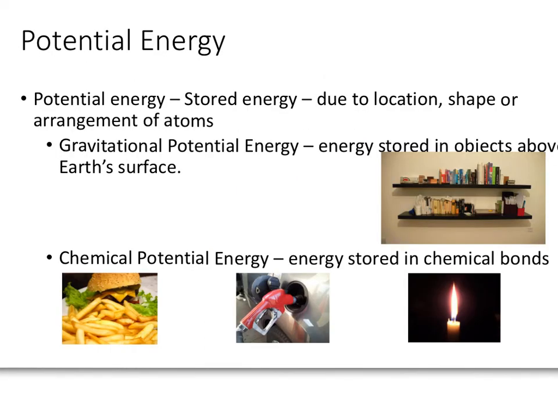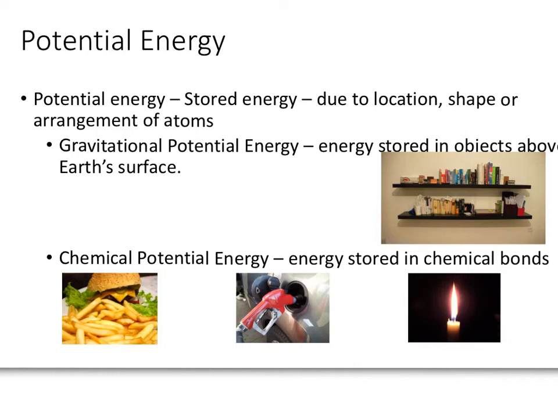All right, so you may be thinking, well, Mr. Flugum, that wasn't all the forms of energy we talked about last week. Well, that's right, but I wanted to keep it separate. Potential energy, remember, is stored energy. It's not happening or not being released right at the time. And the book tells us that stored energy is energy that's stored due to location, shape, or the arrangement of atoms. There's the one we talked about last week, GPE, energy stored in an object above Earth's surface. And then there are 2 other kinds of potential energy.